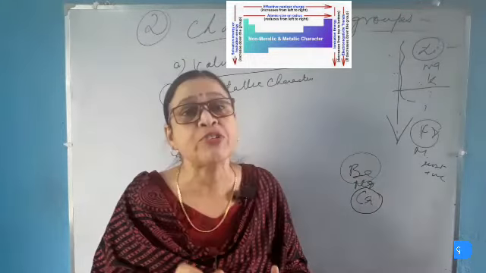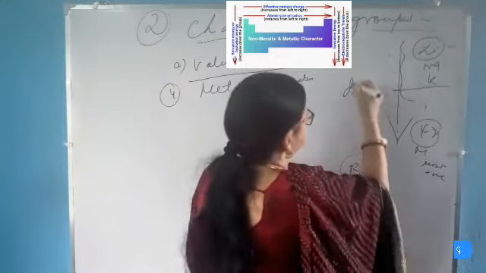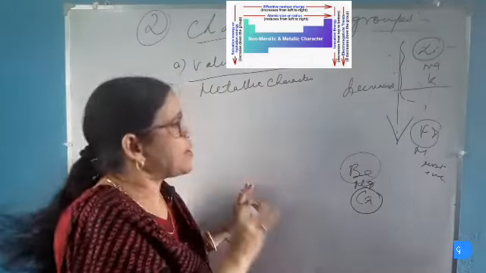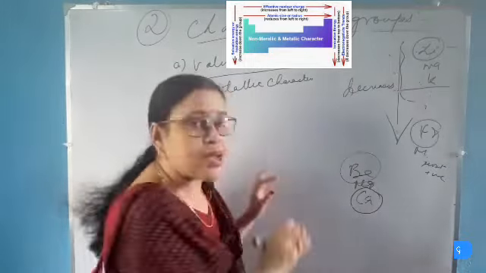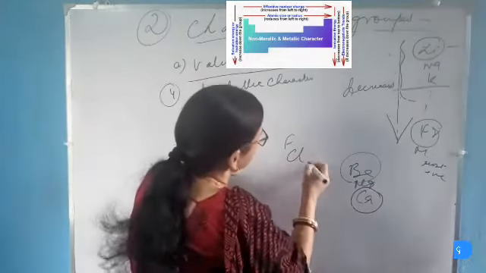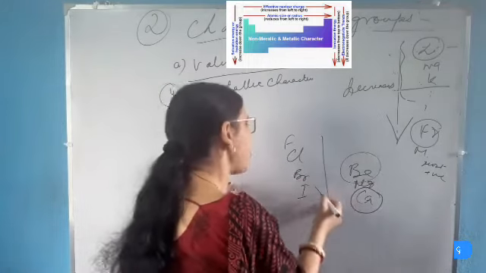Now we will see what happens to the non-metals in a group. The non-metallic character in a group decreases, or the electronegativity of the elements decreases in a group. For example, in group 17 or the halogen group of elements, fluorine, chlorine, bromine, iodine, the size of the atom increases.